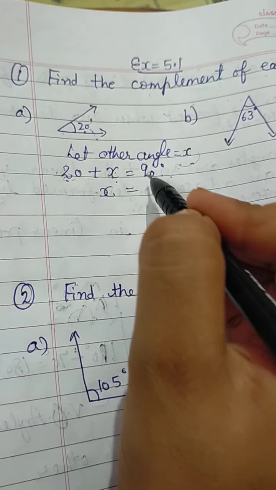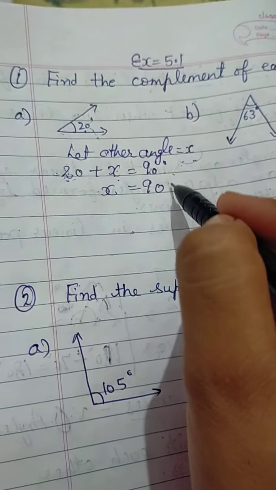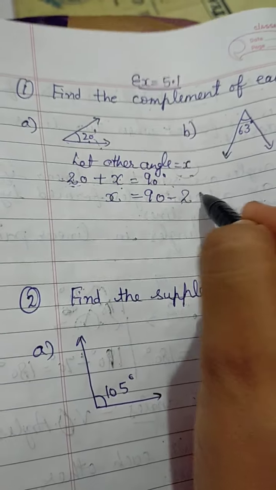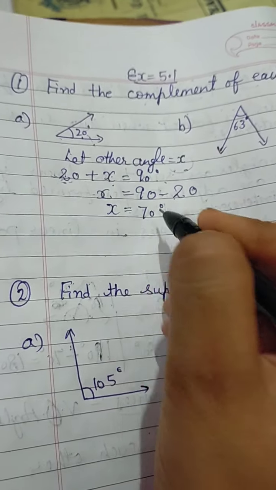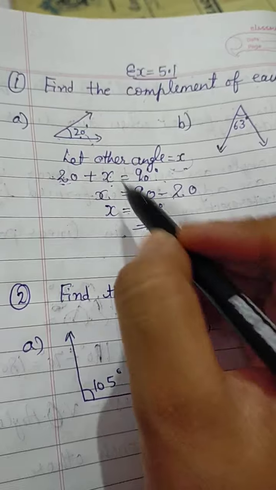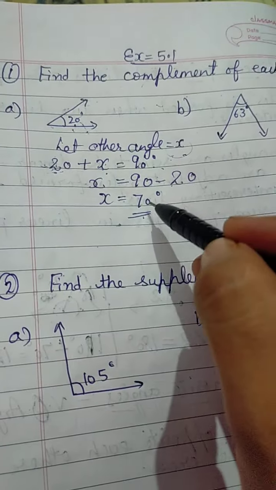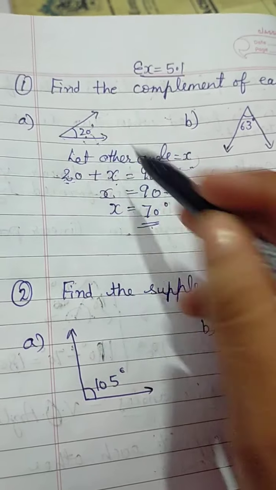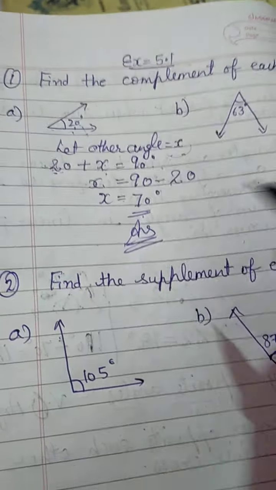We will write first of all this number, then this number will come with minus. So 90 minus 20, 70-degree. It means 70 is the complement of 20-degree. If you have to check that your answer is correct or not, add both numbers. 20 plus 70, it is 90. It means they are complementary angles.